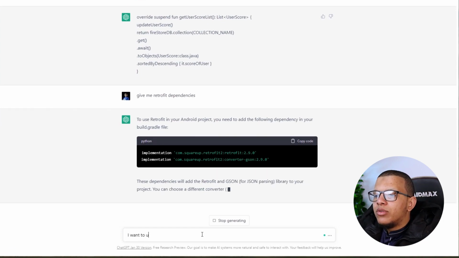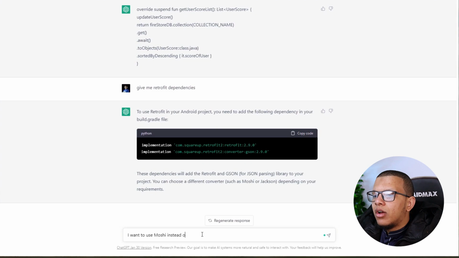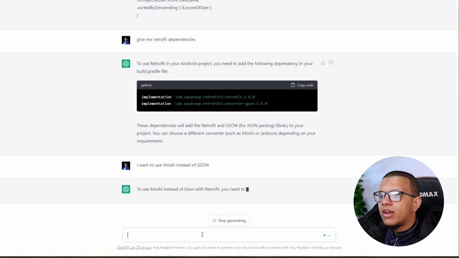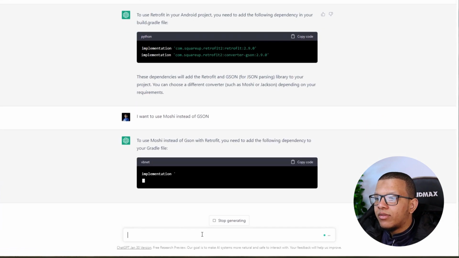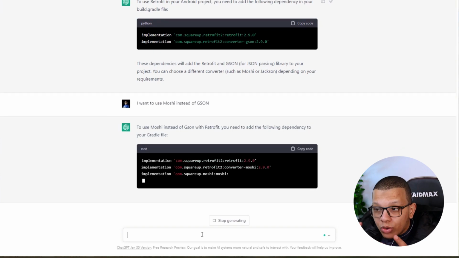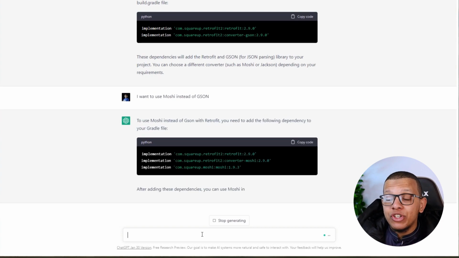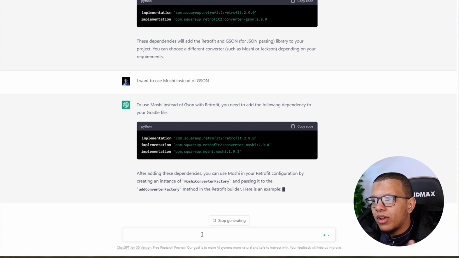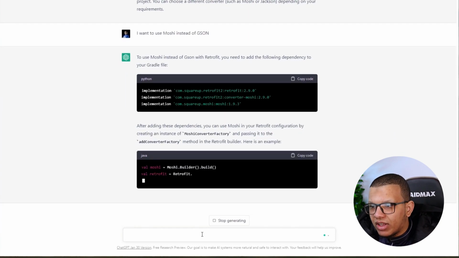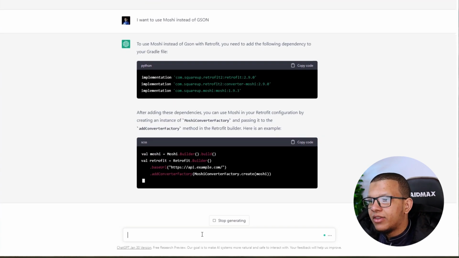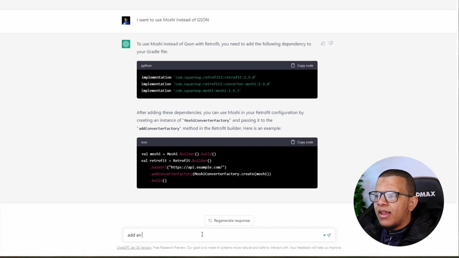I want to use Moshi instead of JSON. So he must modify that. Create a file, implementation, Square, retrofit thing, normal thing, and Moshi instead of JSON. Yeah, so he's understanding it. So it would be good if you can do it directly. Imagine this directly in your IDE. This is really cool. Yeah, thank you. I know how to do this stuff. But yeah, okay. Further base URL thing, HTTP client, add an